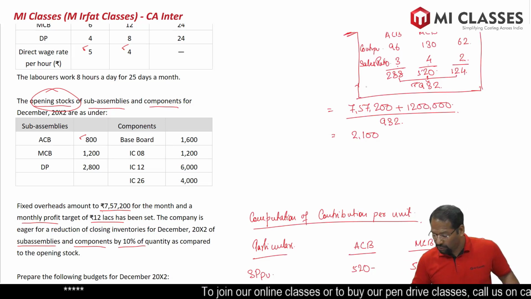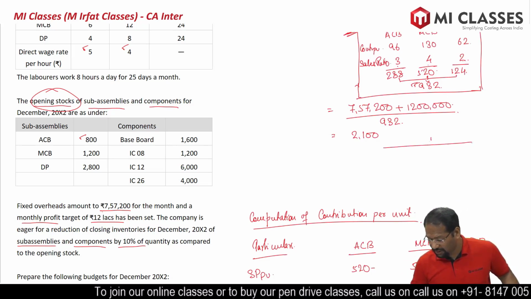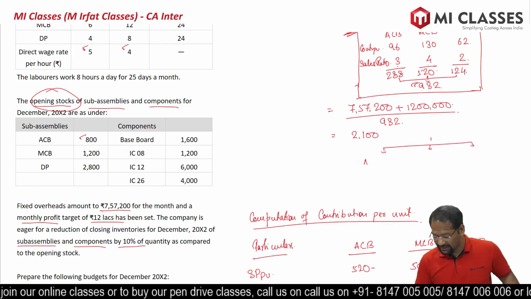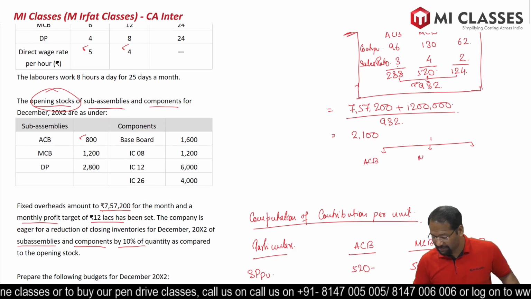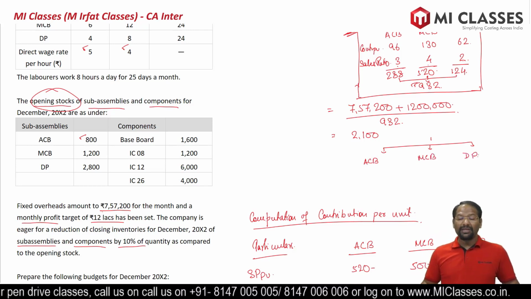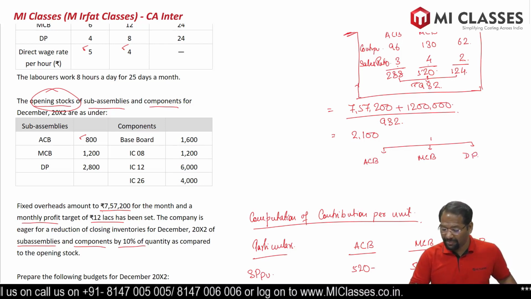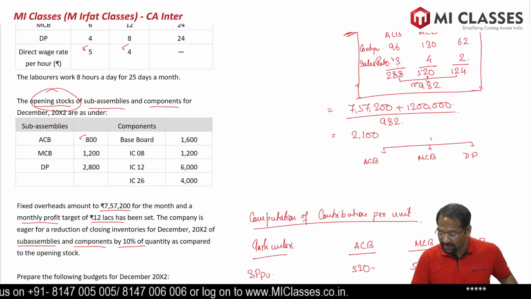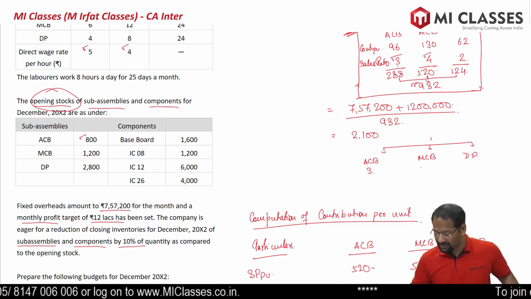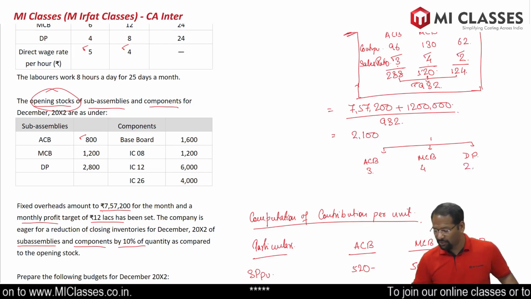If I open one box, what all products will come out? Three products will come out: one is ACB, one is MCB and one is DP. And how many units of each? If I open one box, 3 units of ACB will come out, 4 units of MCB will come out, and 2 units of DP will come out.